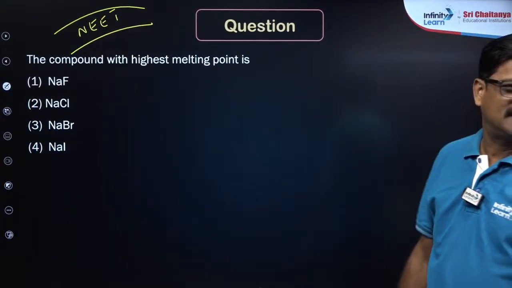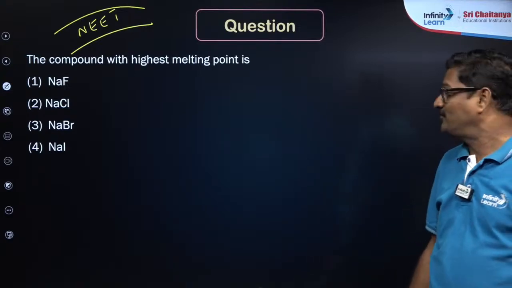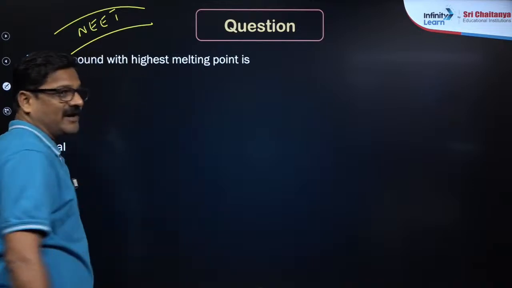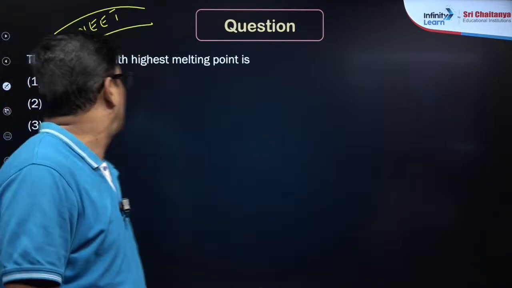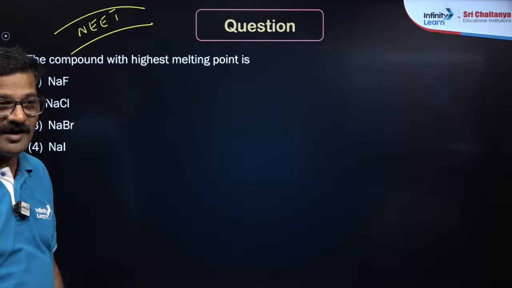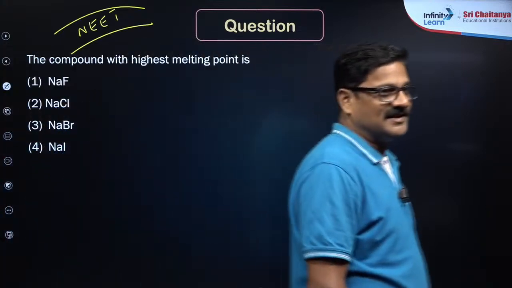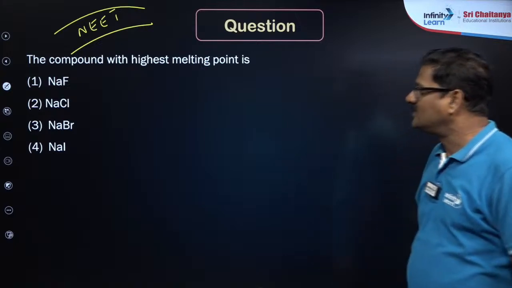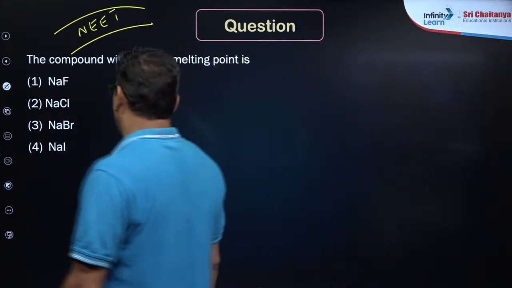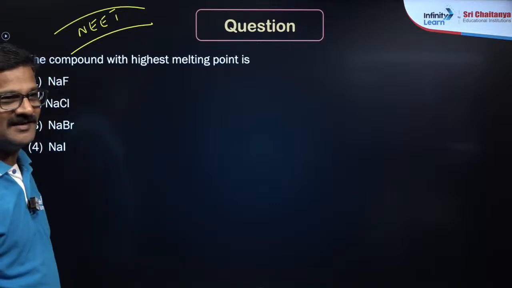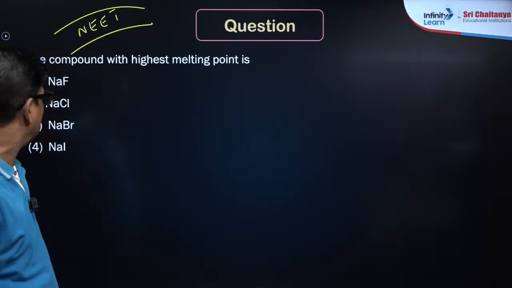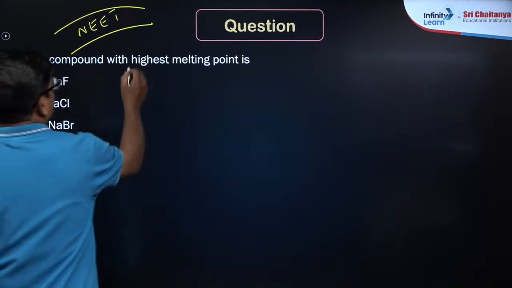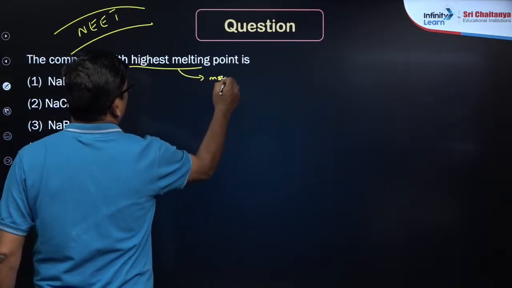The compound with the highest melting point: the one with more ionic character will have the higher melting point. My dear students, give the answer. You want to say D? Very good. More ionic, highest melting point.